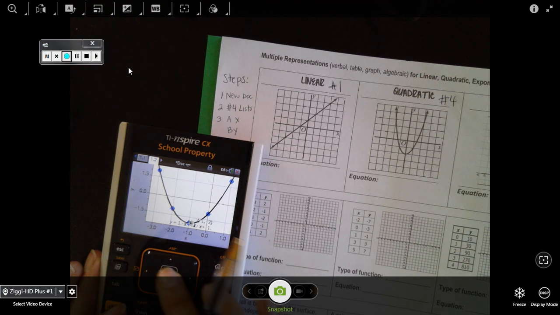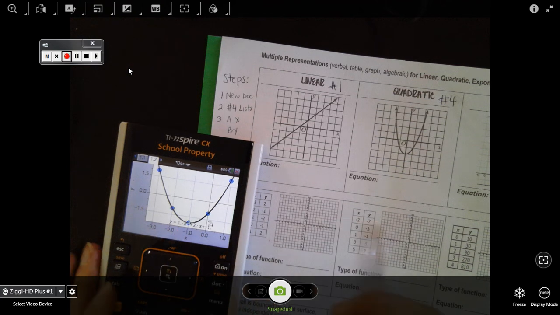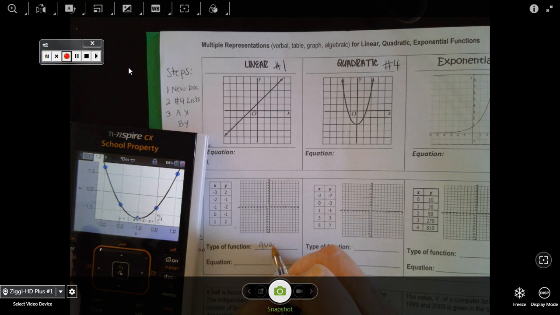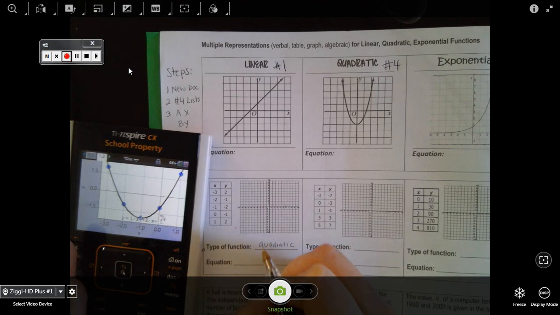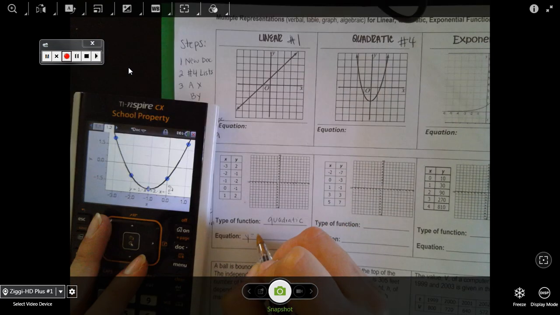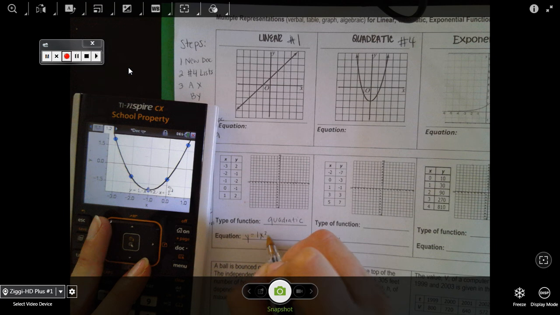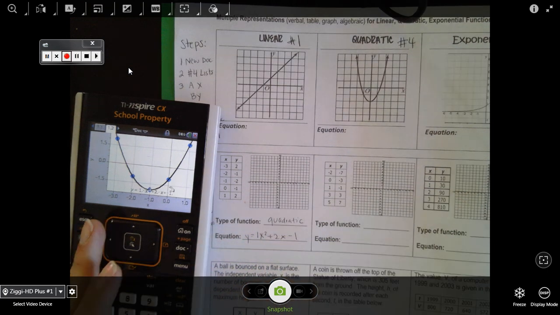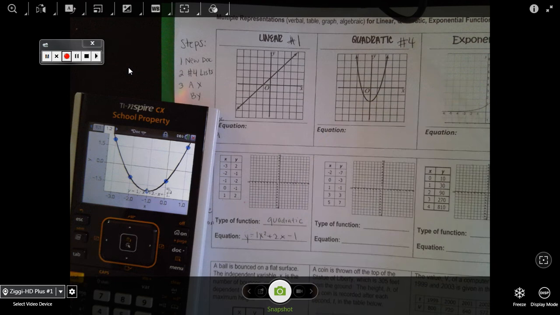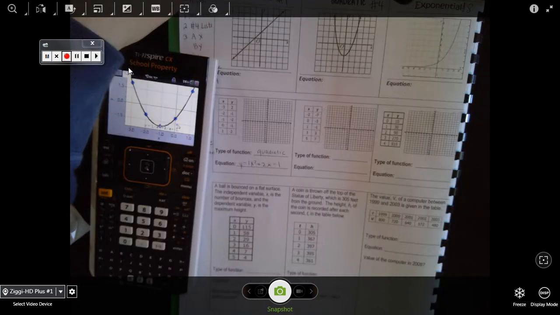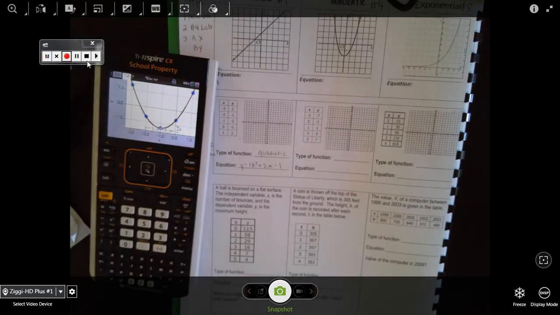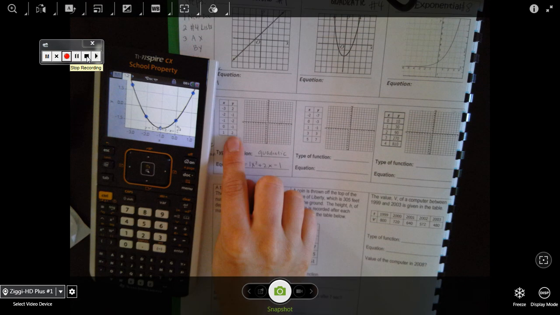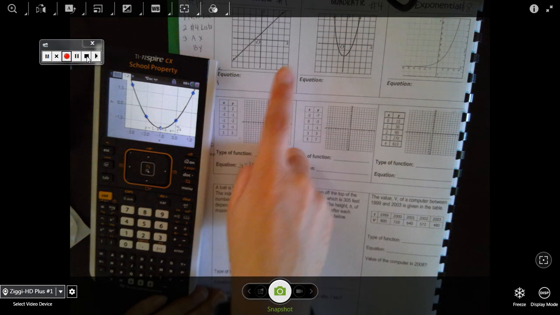So this one was quadratic, and my equation is y equals 1x squared plus 2x minus 1. Alright, and so you're going to practice with the rest of this page. And you can do this anytime you've got points in a table or a graph, to get the equation.